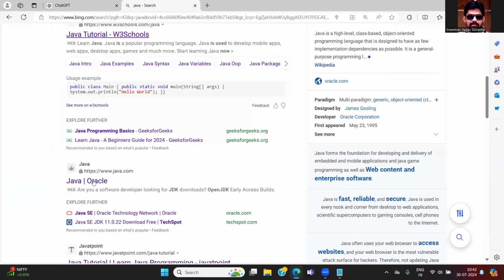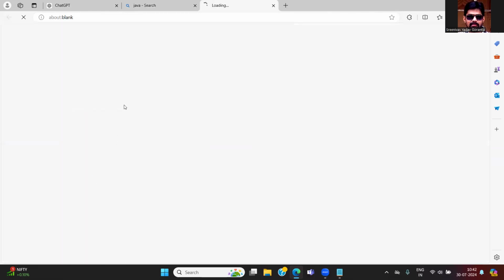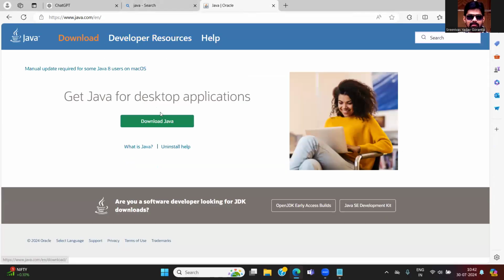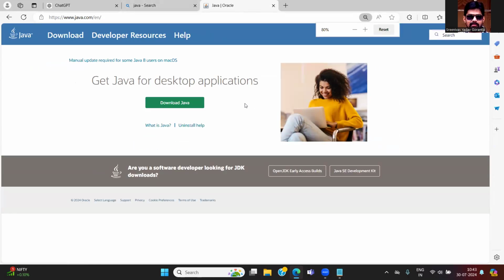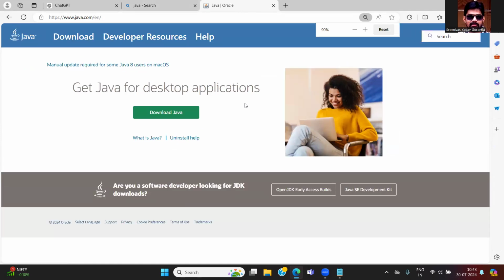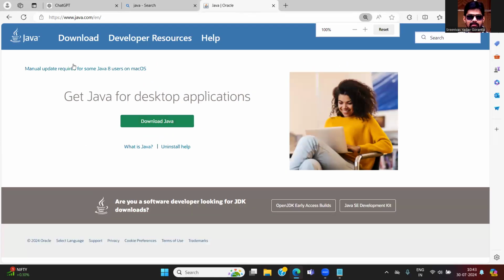So just go to the official website. This is the official website for Java, where you can find it inside Oracle: java.com. Here you will have a lot of things. Can you see and observe? There is a download option, developer resources, and help.